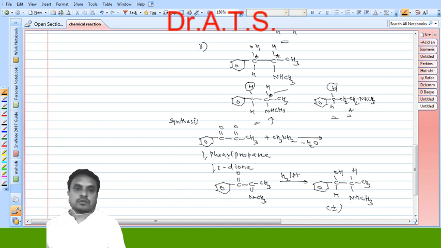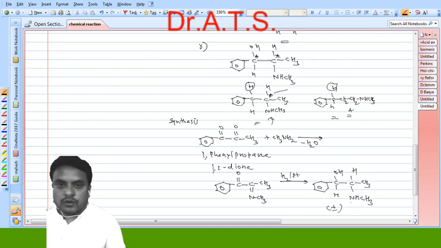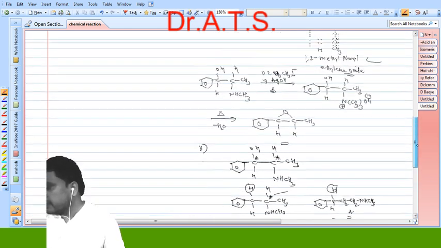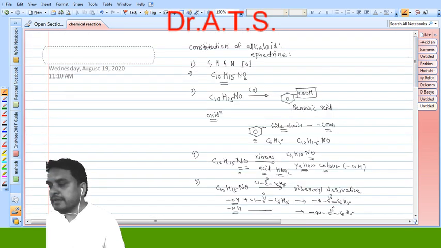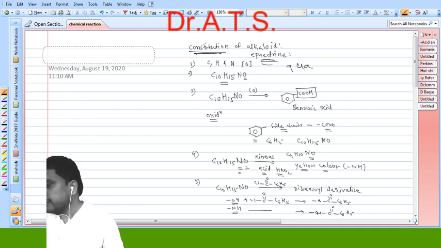So this is about the synthesis and constitution of ephedrine, your alkaloid. So let us see one by one the points of ephedrine, the constitution of alkaloid ephedrine. The first point is the qualitative analysis. We just check which types of elements are present.